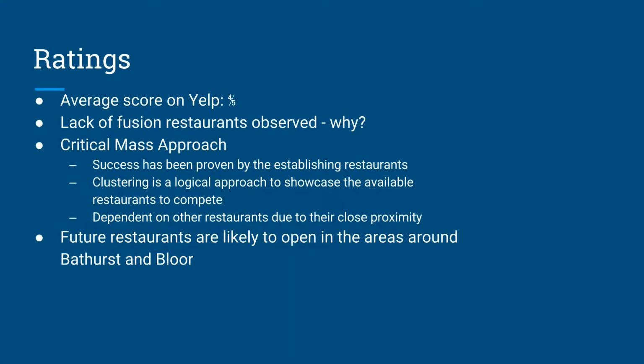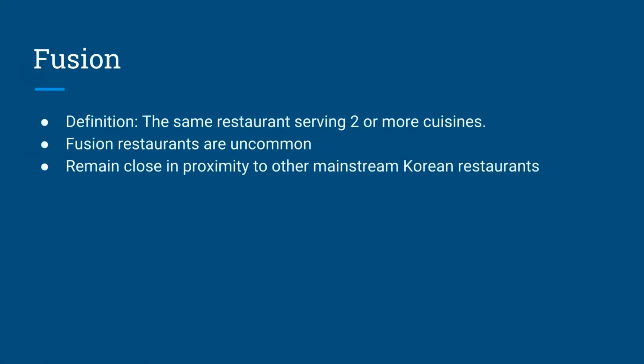An interesting observation we saw was the location of fusion restaurants. If we examine the location information from a critical mass approach, Bloor-Bathurst is the pinnacle to the identity of Koreatown. Having said that, clusters of restaurants are also located just outside of the financial district of Toronto. Lastly, 13 of the 50 restaurants were coded to be fusion in the Korean category. Interestingly, despite the differences in products served, fusion restaurants remain closely located around the mainstream Korean restaurants.